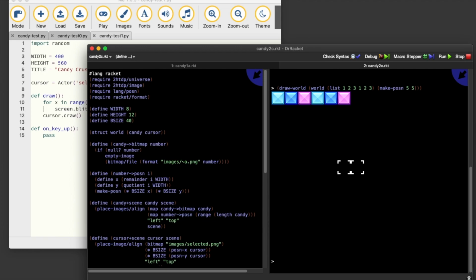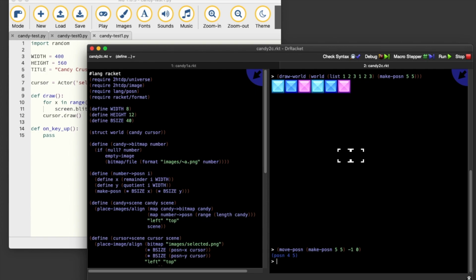This is really nice for testing. For example, we can try out the function that moves the cursor and see how that works. So this will see if the cursor's at 5, 5 and we move it, if we move the x by -1, what result do we get? We get 4, 5. This kind of stuff is really nice if you want to use test-driven development.